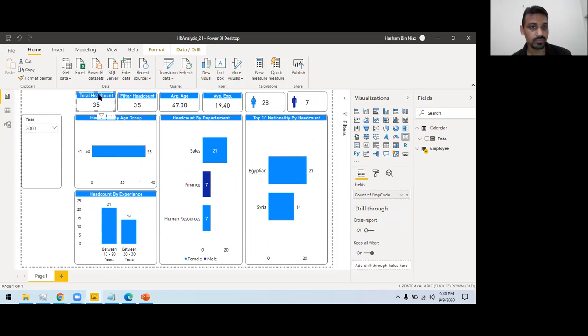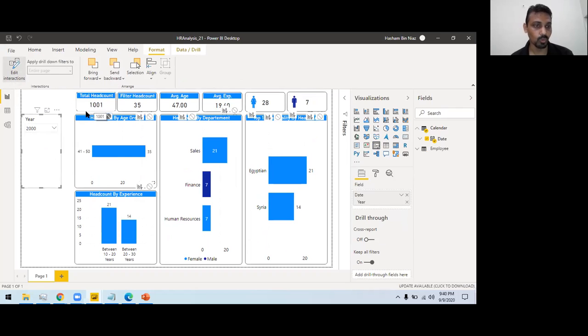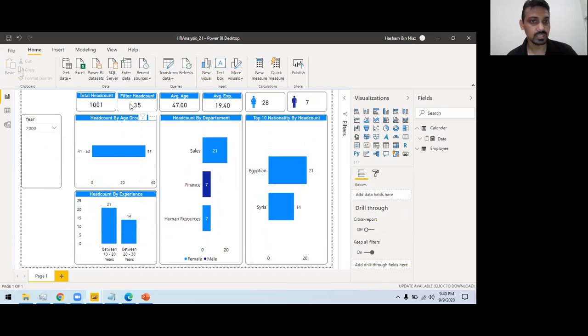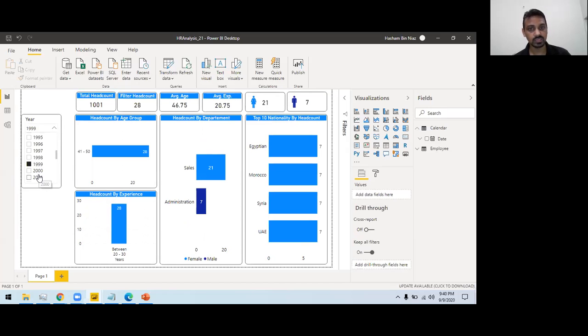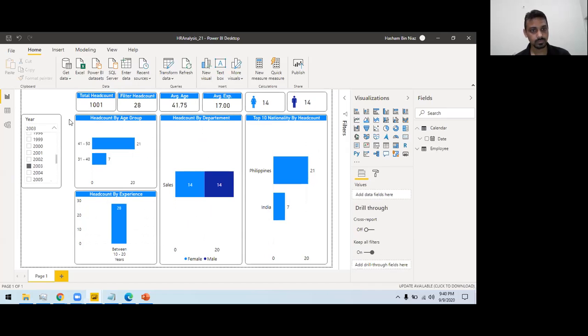So what is the difference between total headcount and this? I can go to the formatting tab and change the edit interaction. If I click edit interaction, I say do not filter. So this will show 1001 total headcount throughout all years, and this will show the filtered headcount. Everything else is based on the filtered headcount. So this is how you add different filters. Right? Any questions till this point, I welcome them.